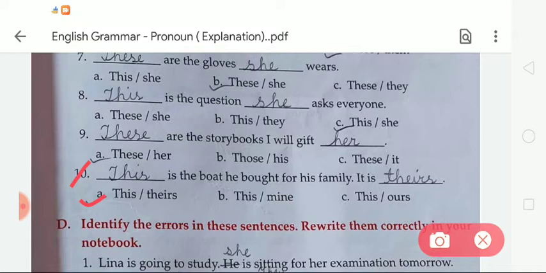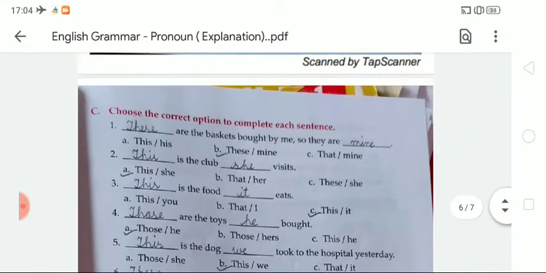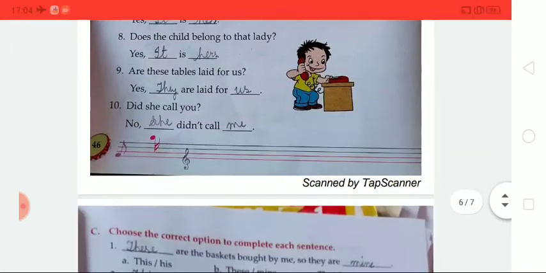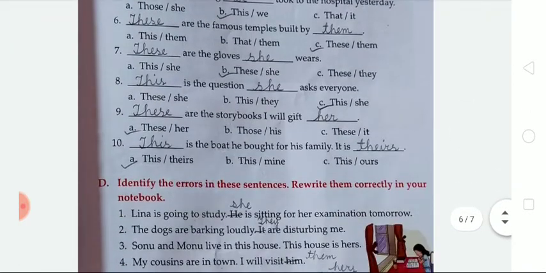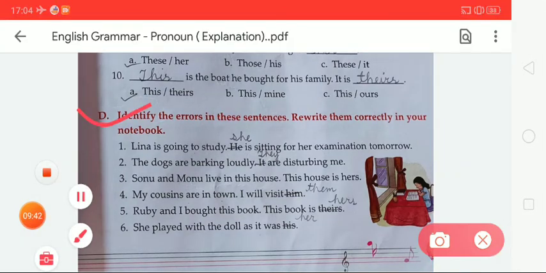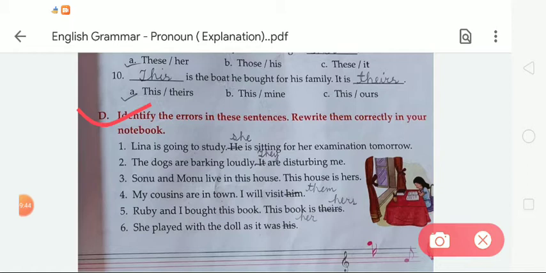So now we have completed these exercises. So you also write down these given exercises in your notebook. Now we are moving to the next exercise, that is exercise D. And what will we do in this given exercise? So student, identify the errors in these sentences and rewrite them correctly in your notebook. So we have to do this given exercise in notebook with good handwriting. Okay.